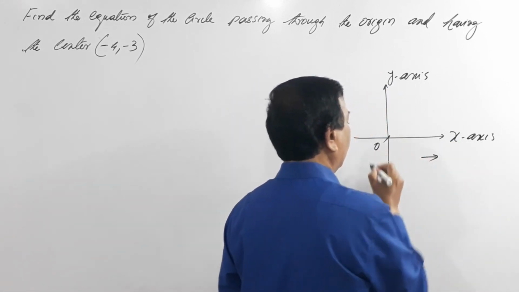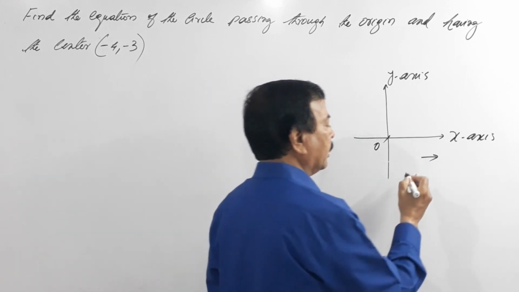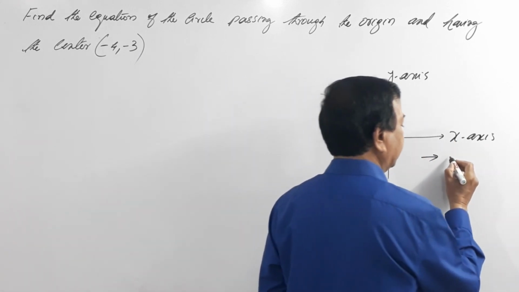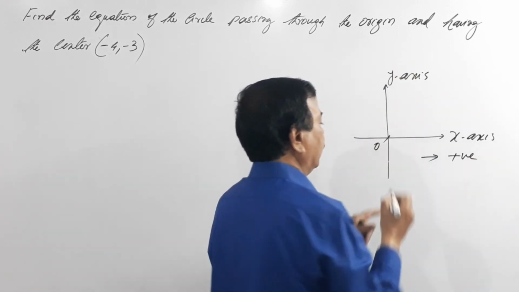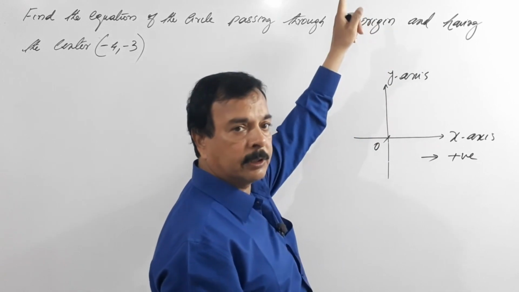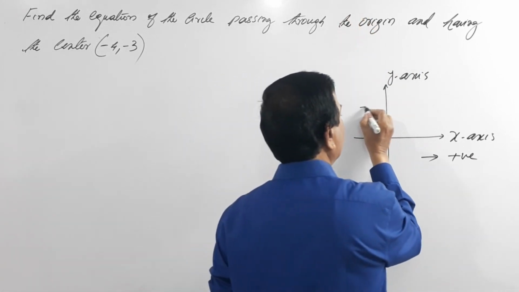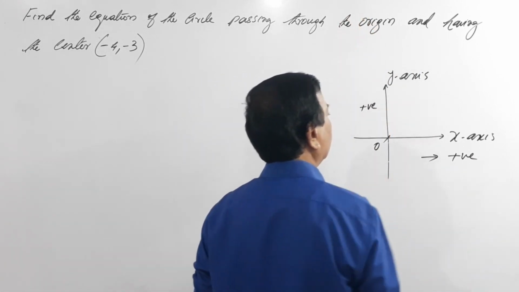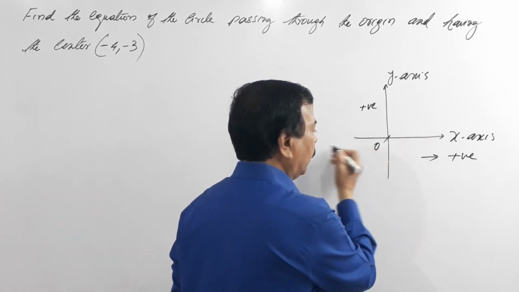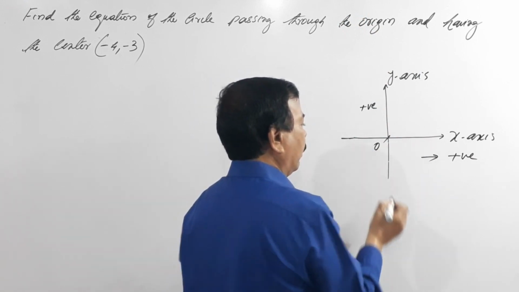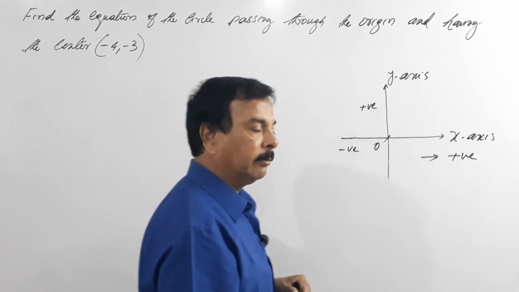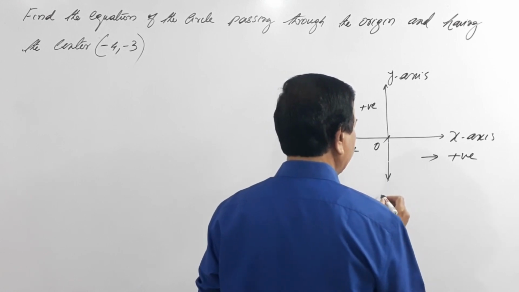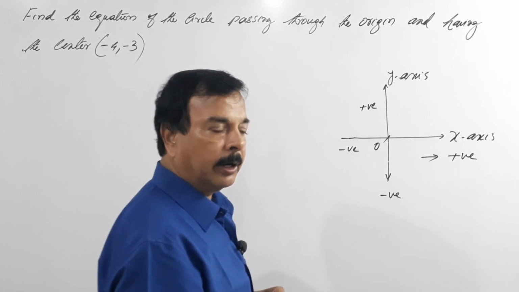This is our origin O. Moving towards the right of the origin on the x-axis is positive, and going upward along y is positive. Going towards the left of the origin on the x-axis is negative, and going downwards, y is negative.